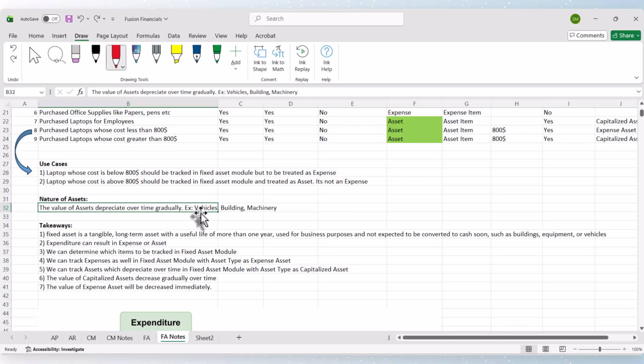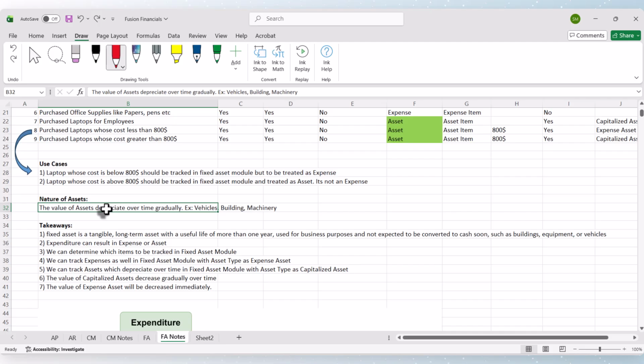If you bought it for 10K dollars, then after 1 year it may be 8K, after the second year it may be 6K, and it keeps on decreasing, right? Even building value will keep on decreasing, and machinery too. So fixed assets keep depreciating. Over a period of time it gradually depreciates. That is the nature of the fixed asset.